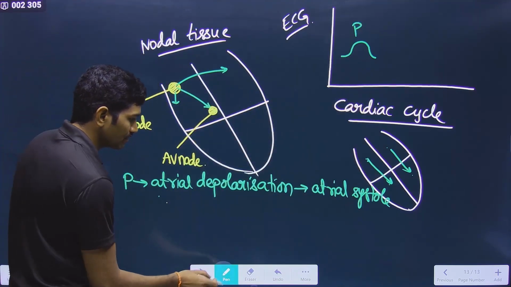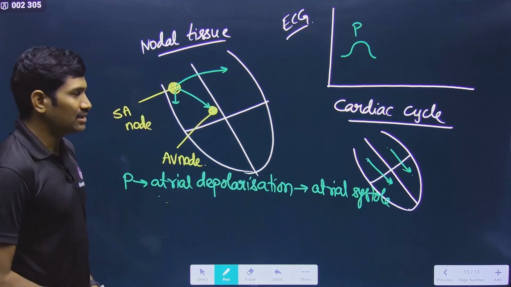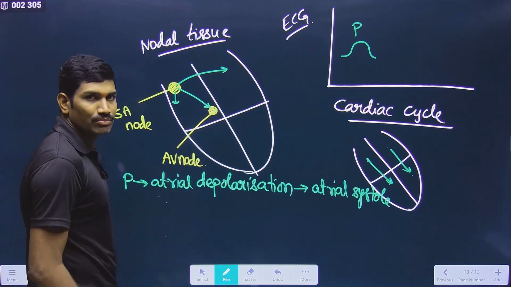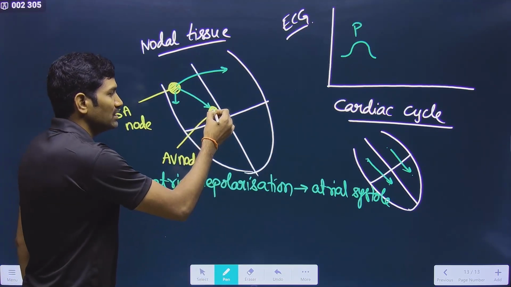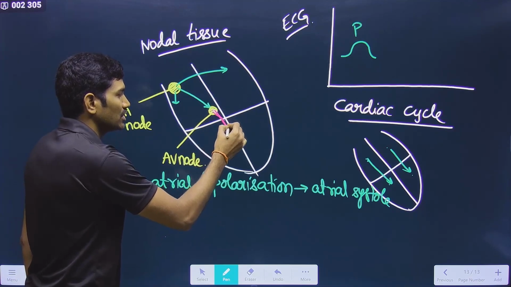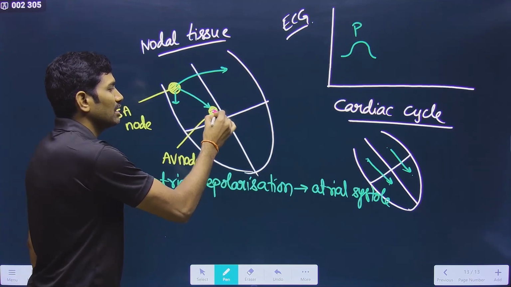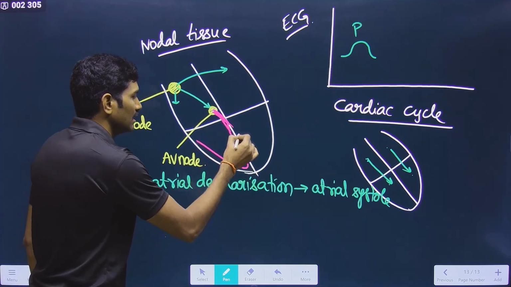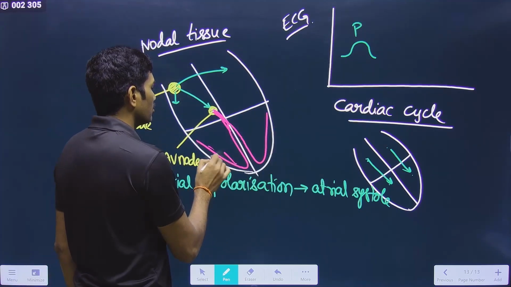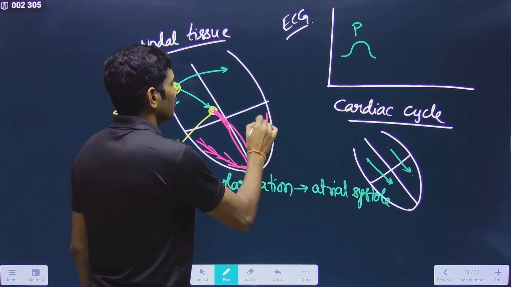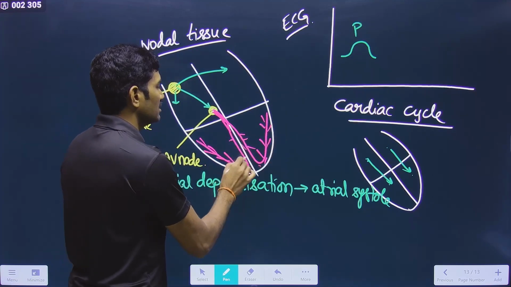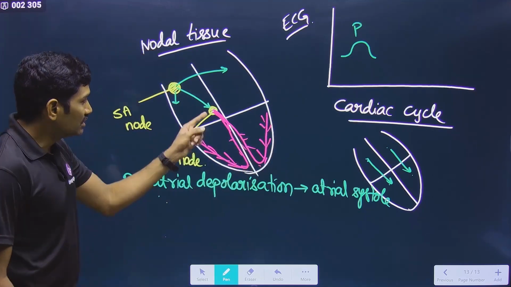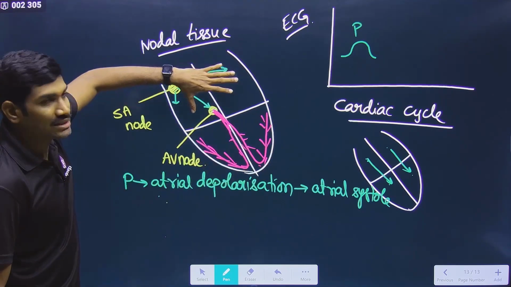Clear? Next one. From this AV node, now this potential is first going through the AV bundle, also called the bundle of His, and from here onwards it is divided into right and left bundles, and it also has Purkinje fibers. In this way it is distributed, yes or no? Now atrial contraction is completed.